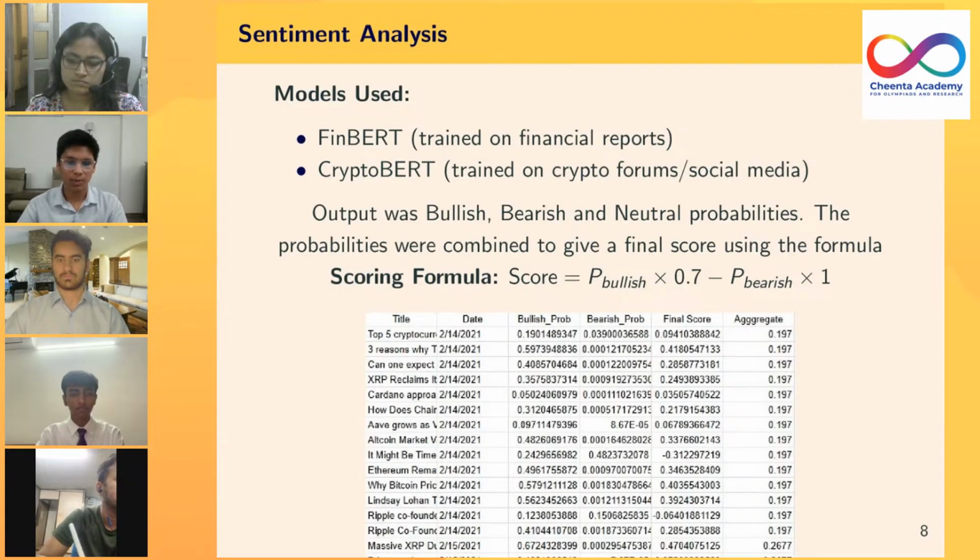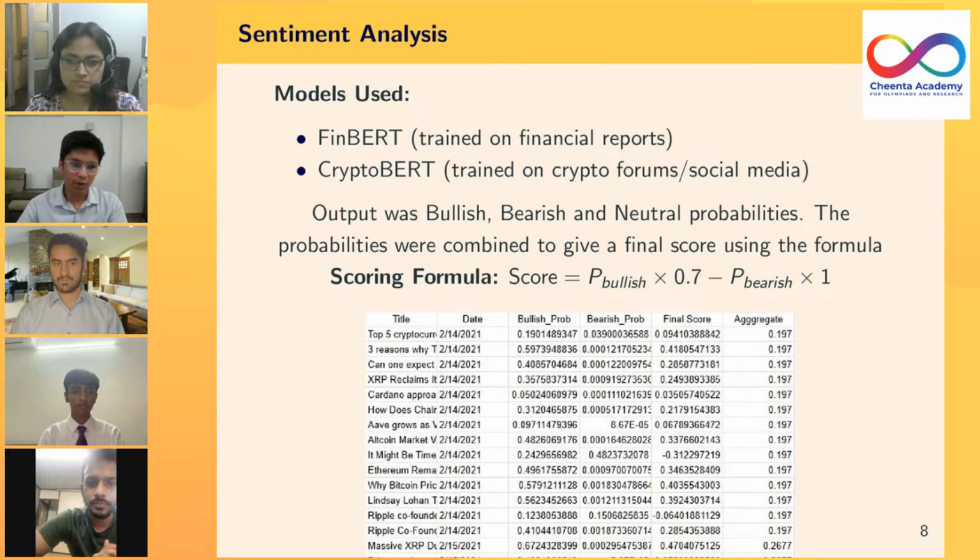We combined those probabilities to get a final score using the formula P bullish times 0.7 minus P bearish. So here we're modeling a risk-averse approach where we give more importance to negative signals than to positive ones. Our formula reflects caution, which is quite common in financial decision making, where avoiding losses is prioritized over chasing gains.